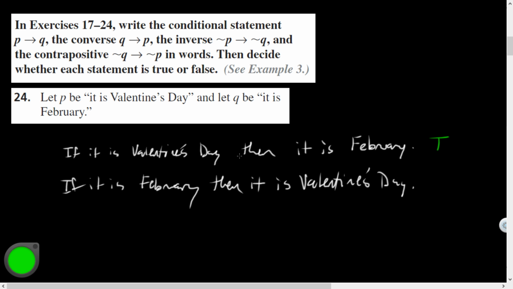Although, really, guys, come on. We should be romantic all year long. Am I right? Maybe, I don't know.